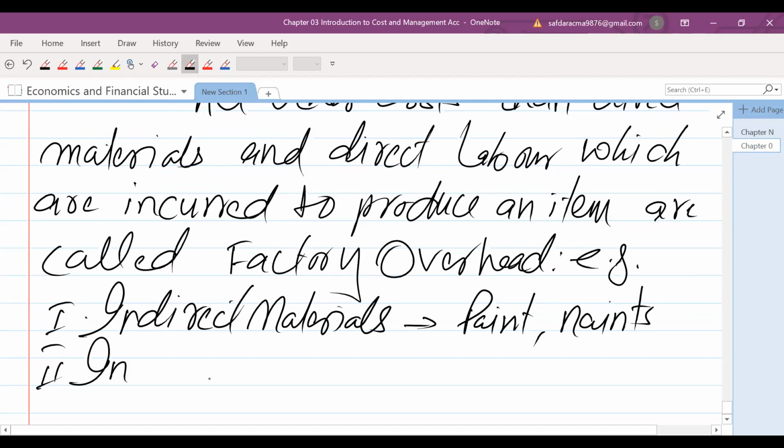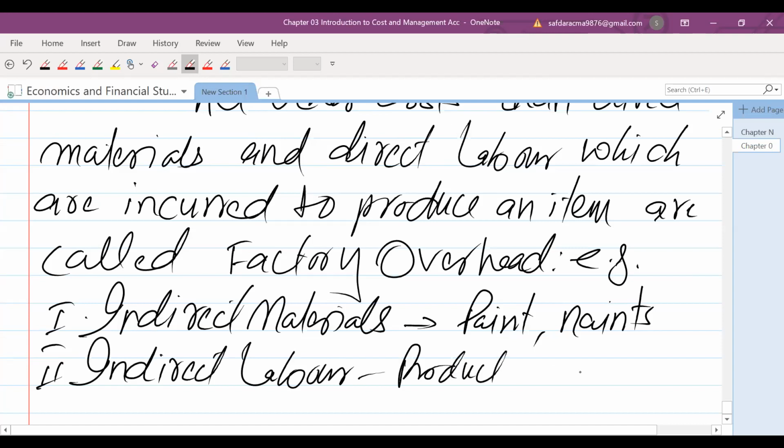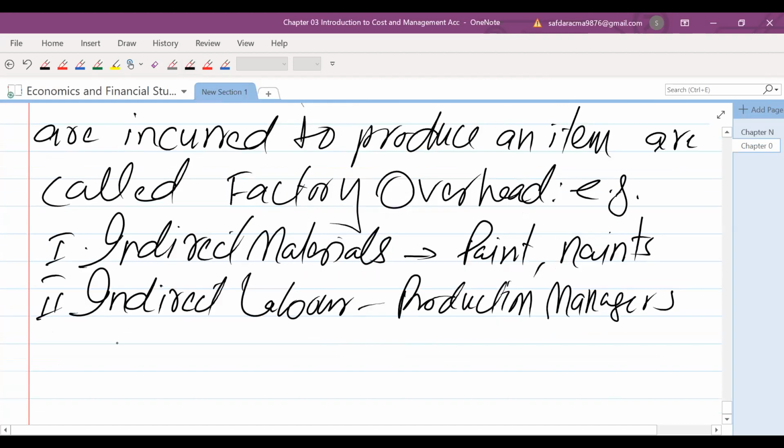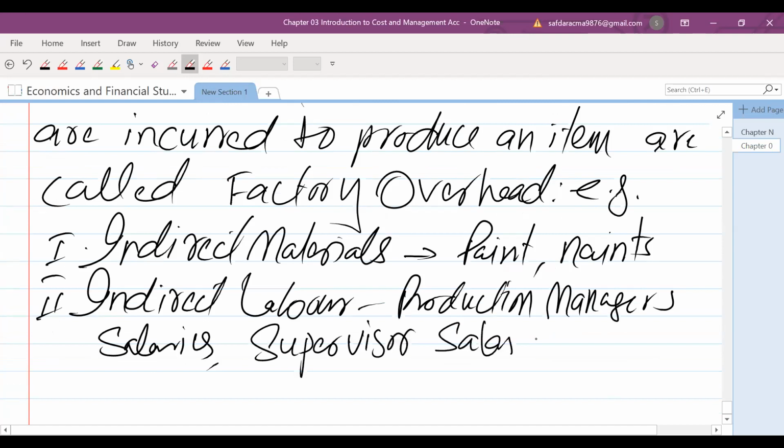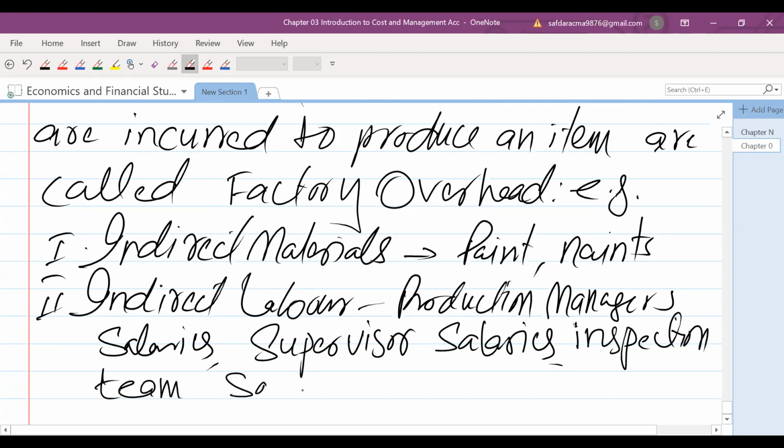Indirect labor, for example, production managers' salaries, supervisors' salaries, inspection team salaries, which cannot be directly identified in the production of an item.